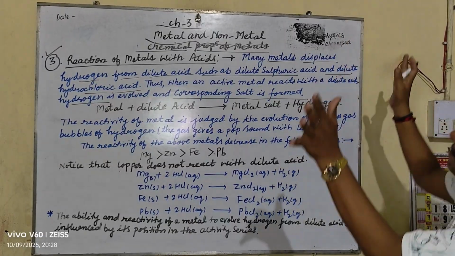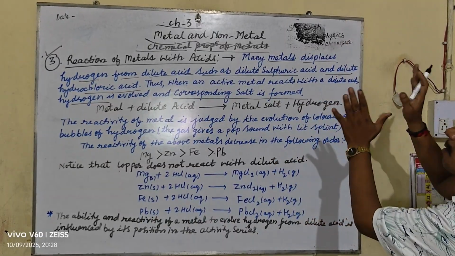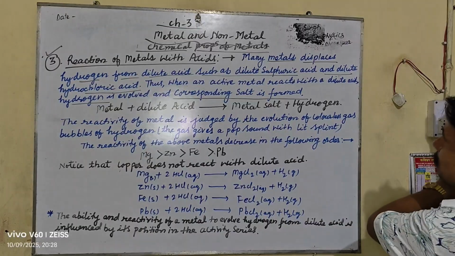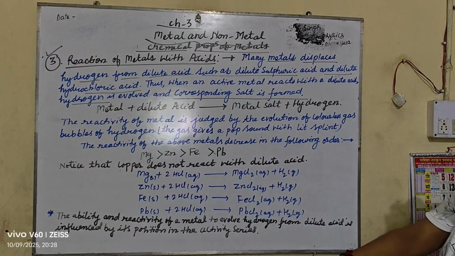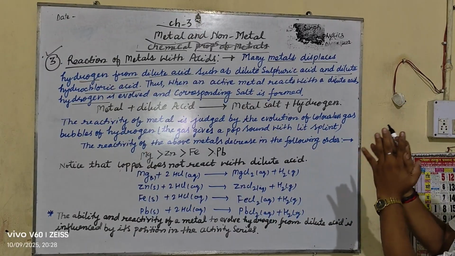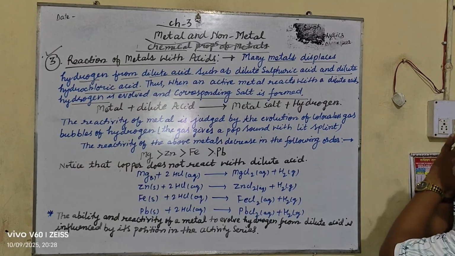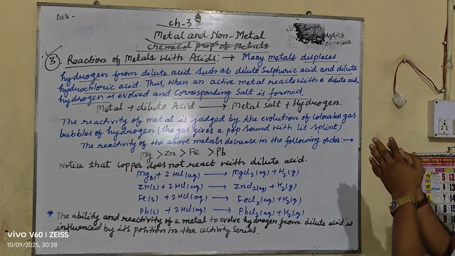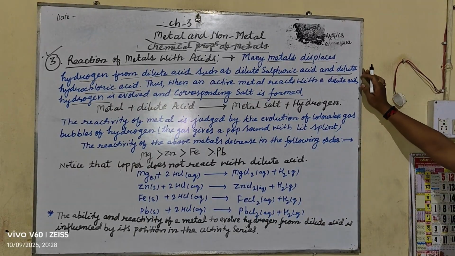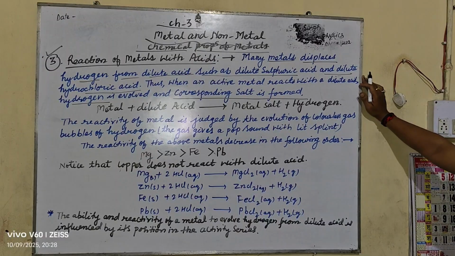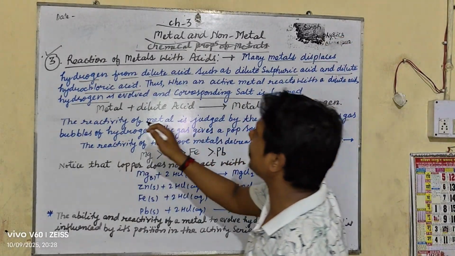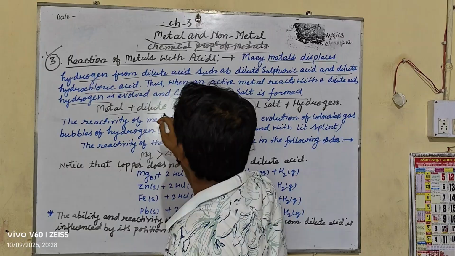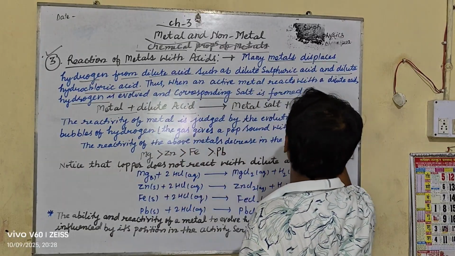Many metals displace hydrogen from dilute acids such as dilute sulfuric acid and dilute hydrochloric acid. When an active metal reacts with a dilute acid, it evolves hydrogen and the corresponding salt is formed. Like that, when metals react with dilute acid, it gives metal salt and hydrogen.